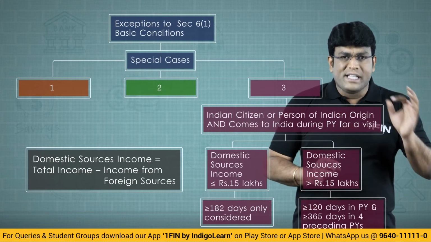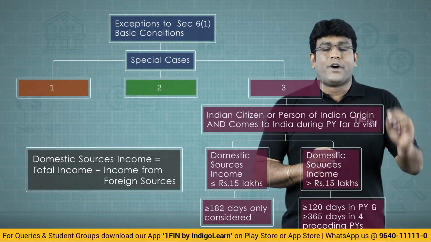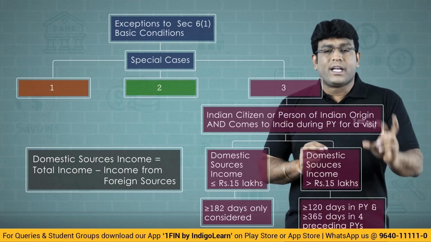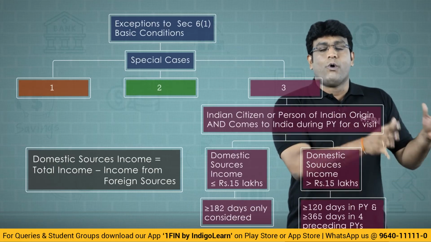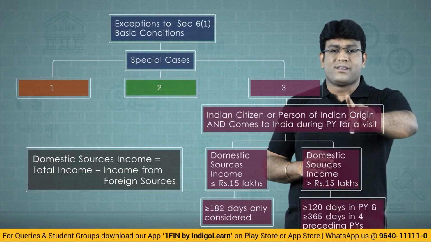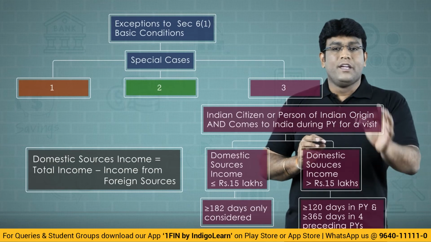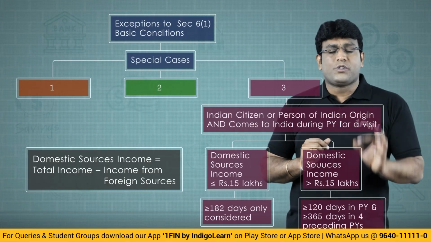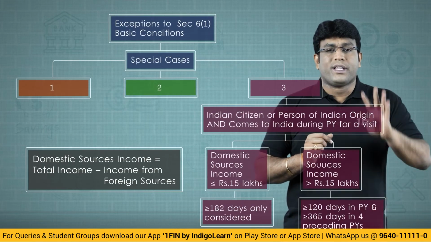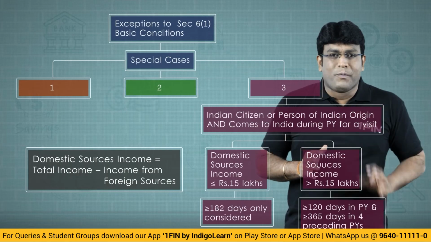Other side, Indian citizen or a person of Indian origin who comes to India for a visit during the previous year and his total income other than income from foreign sources is more than 15 lakhs. Then he is regarded as resident if two possibilities. Number 1, if he satisfies 182 days or more. Or second possibility, if he is in India for 120 days or more during the previous year and 365 days or more during the 4 years preceding the relevant previous year. You are getting my point, my dear friends?